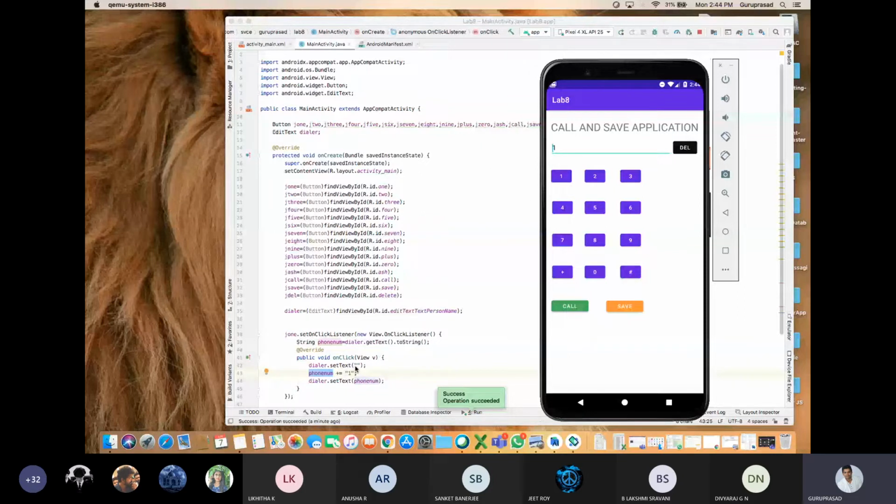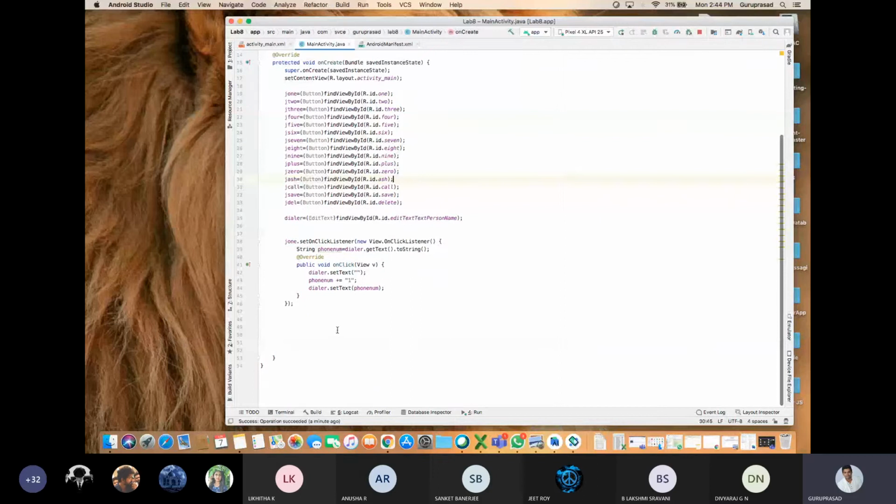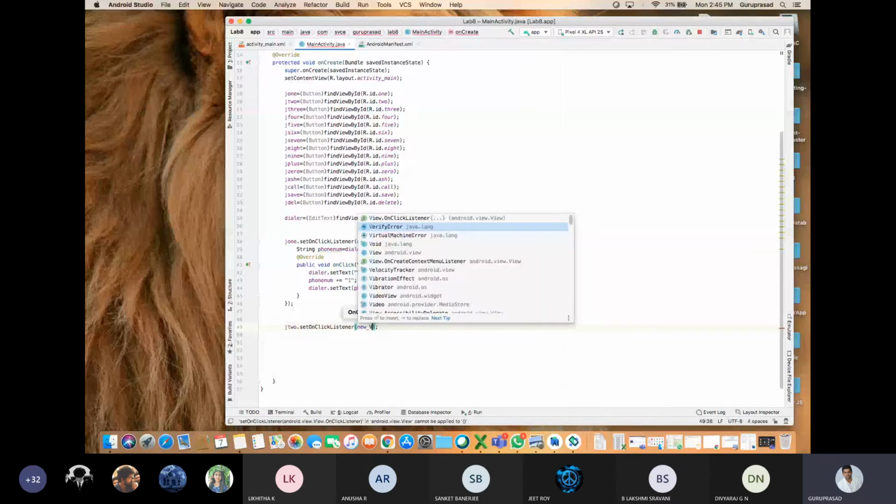Okay. Now, similarly, coming to the next part. My Java 2 button. Upon clicking that, set on click listener, new view on click listener.